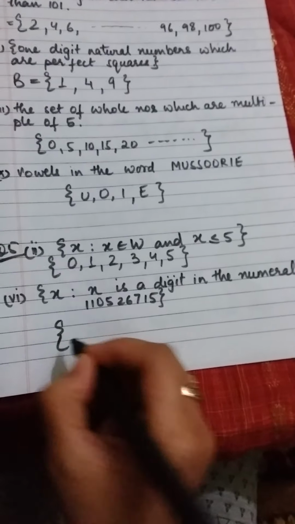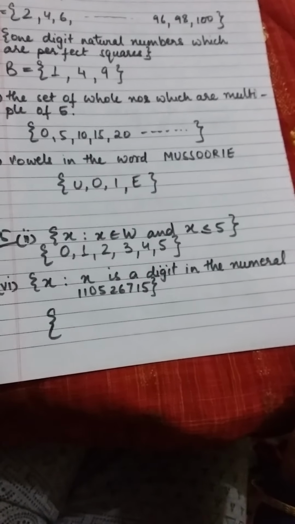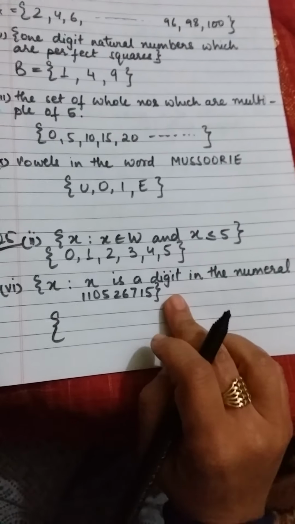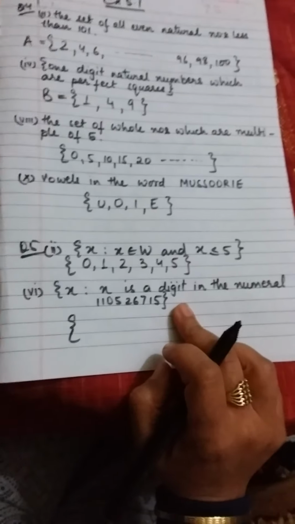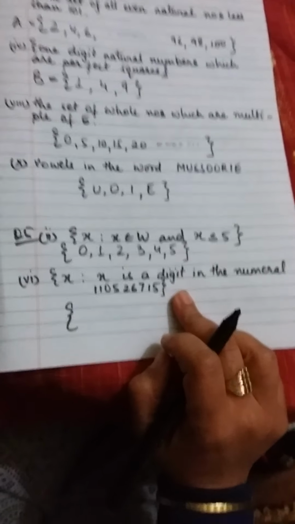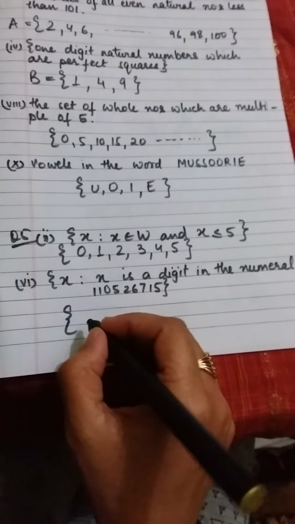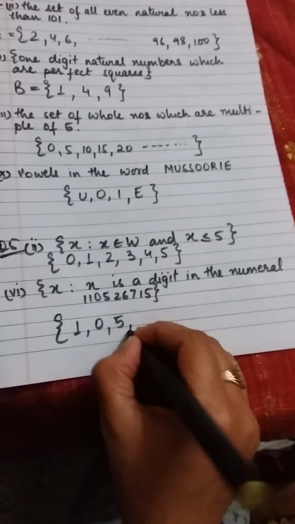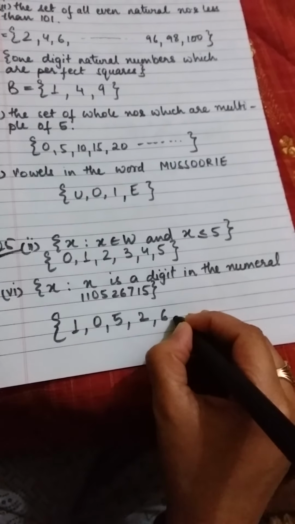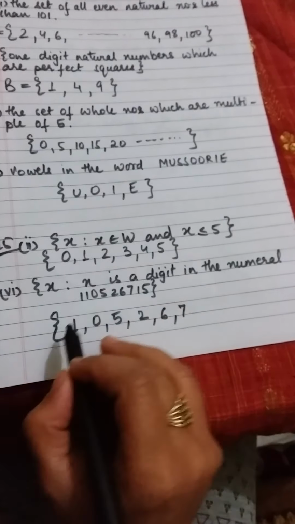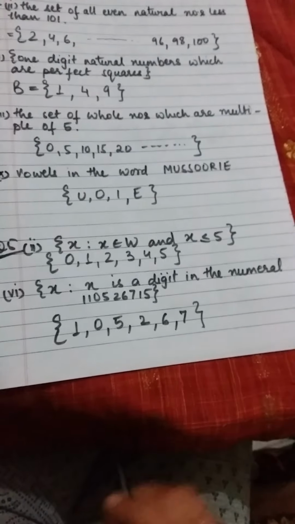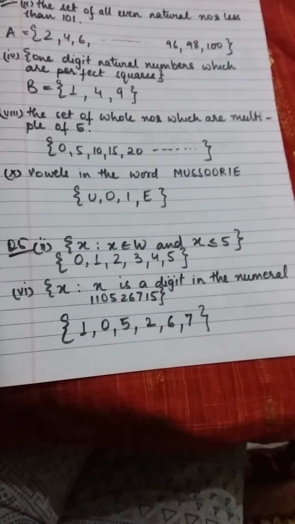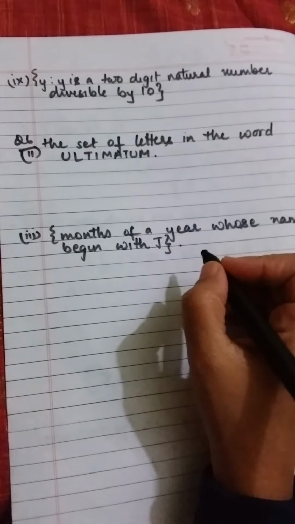Now the next one. X. Now what is X here? X is a digit in the numeral given. Okay. So as we write the letter in a word, we write digit in a numeral. We will not repeat them. So what are the digits that we have used? We have used 1, 0, 5, 2, 6, 7. Then 1 is already there, 5 is already there. So these are the digits that we are using in the numeral given. Okay.